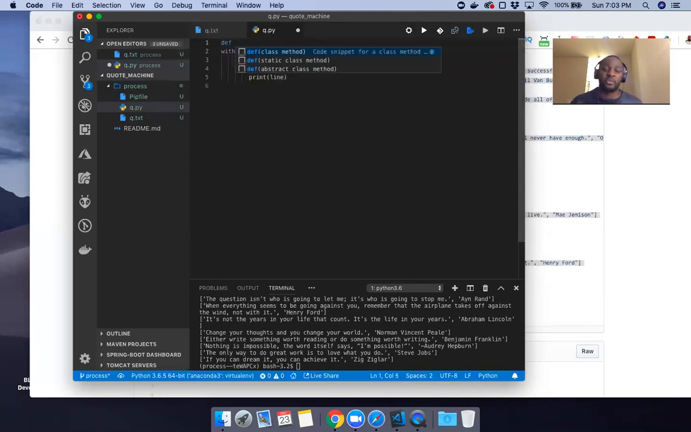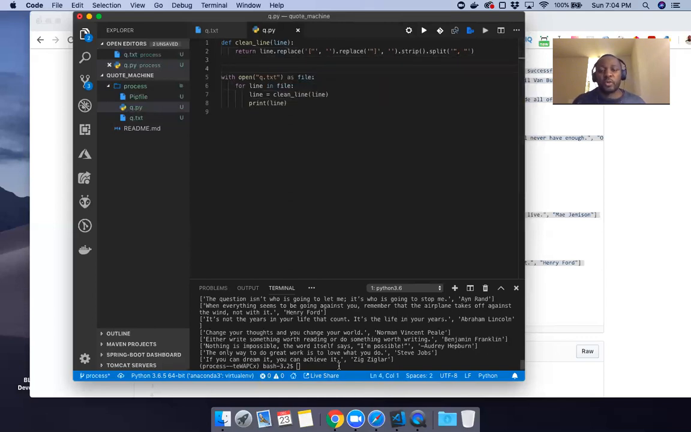And in Python, to make a function, you use def. I'll just return the cleaned line, just repeating whatever was in there, right? Since I'm calling it here and I've defined it there, everything should work the same. If I run that, okay, that's working perfectly.